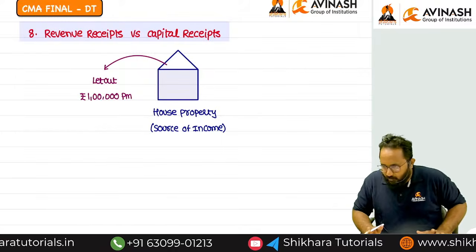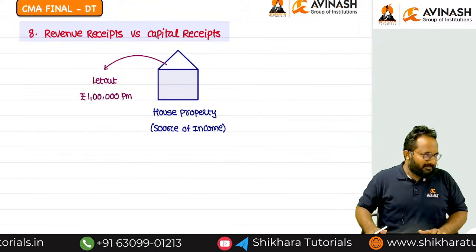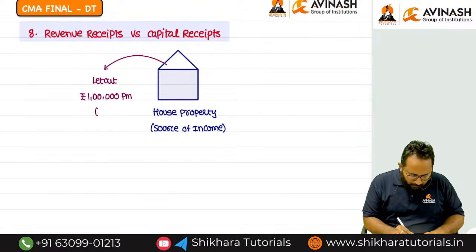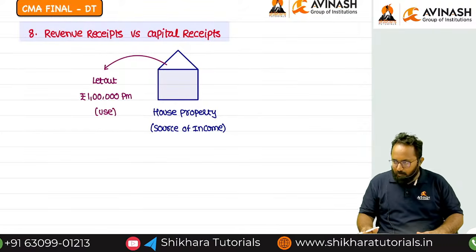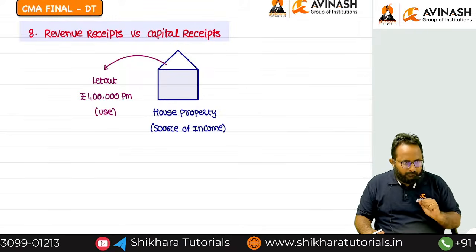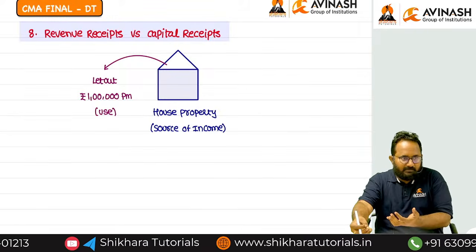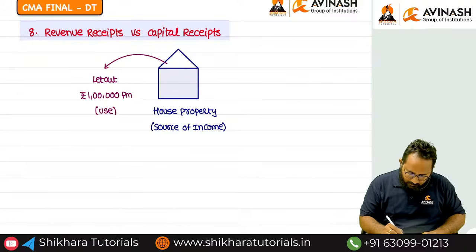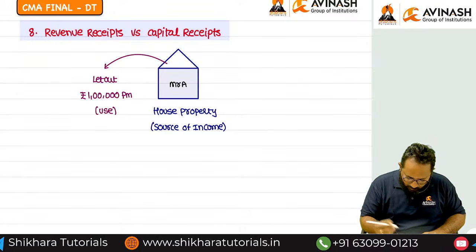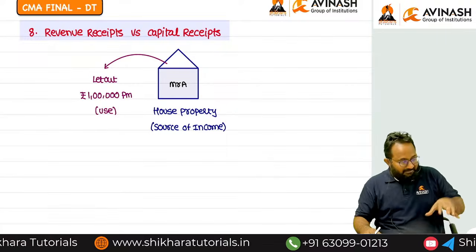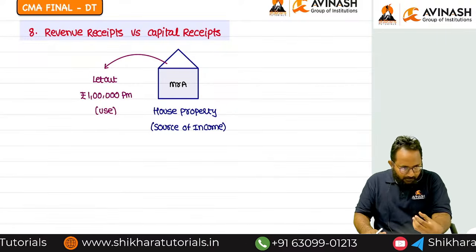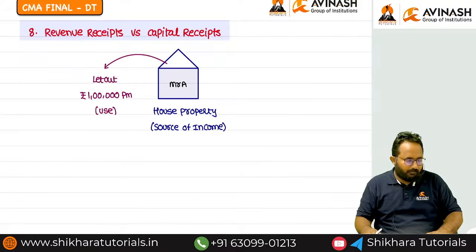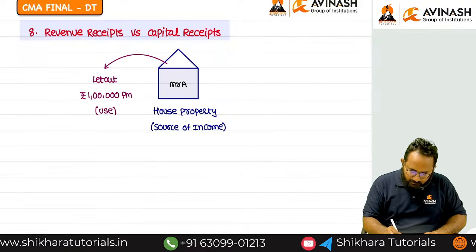Okay, imagine. In examples, we can consider more income. In reality, maybe you will get less, but we can imagine it. By using the source of income, we are earning this income, right? Just by using the source of income, we are getting the rental income. Mr. A is the owner of the house. Now Mr. A, using the source of income, is getting one income. That income we are calling what? Rental income.